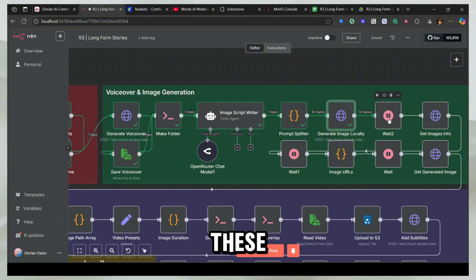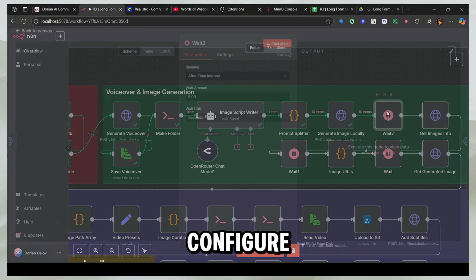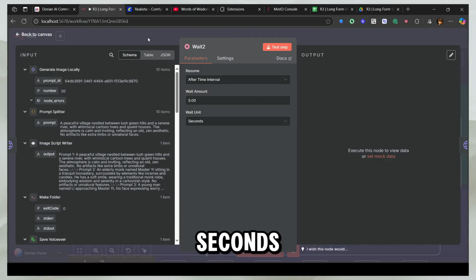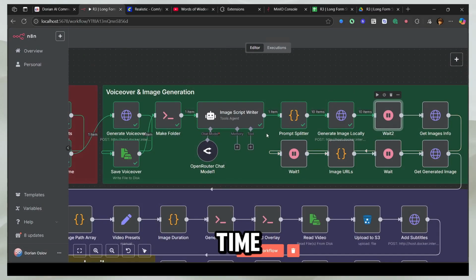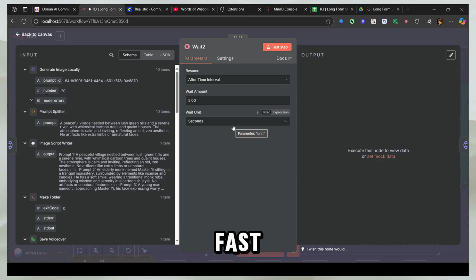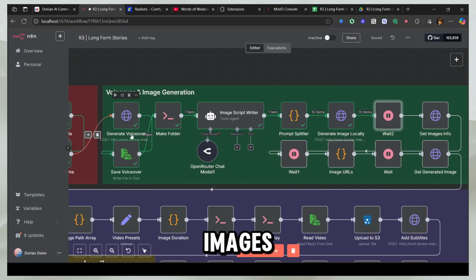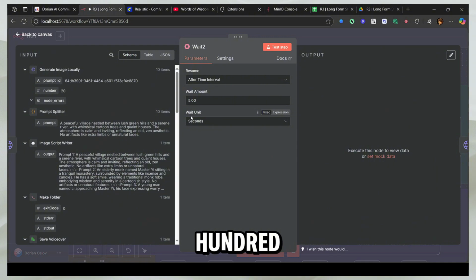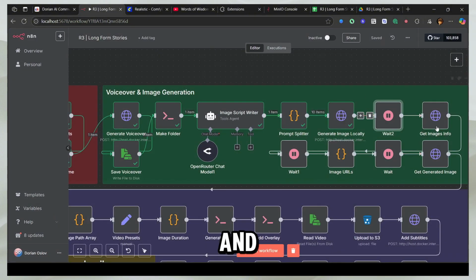And I have added these dynamic wait times so you can configure them. For example, I just selected 5 seconds here, but you should select the time according to your GPU. If you have a really fast GPU, for example, it makes an image in 10 seconds, and you have 10 images, so it's going to take about 100 seconds. So you can select 150 seconds here. You can just give it 150 seconds or about 3 minutes, so you can be ready and nothing is missed.